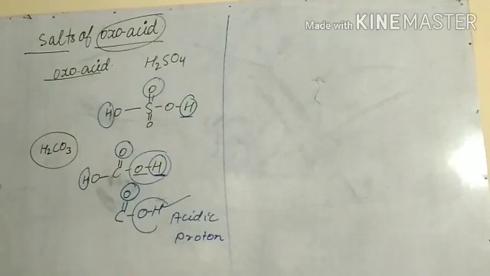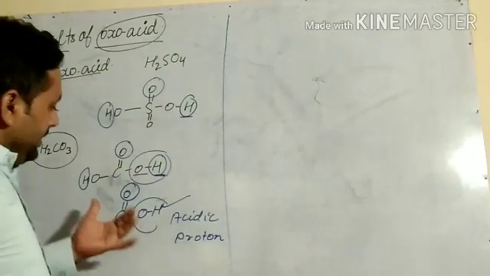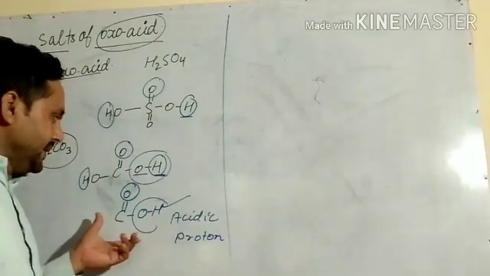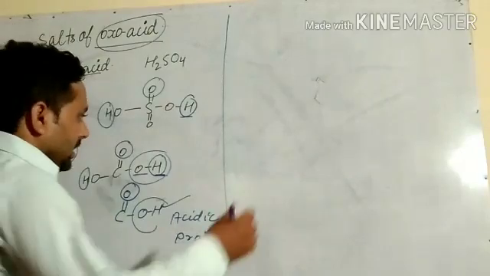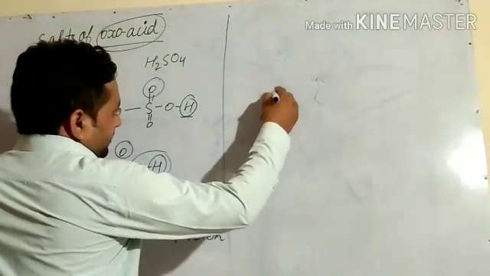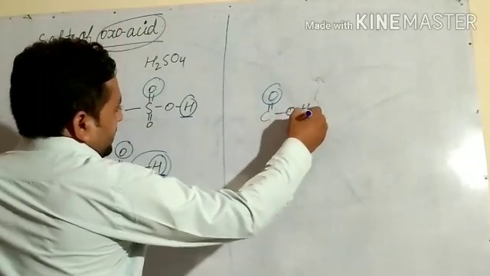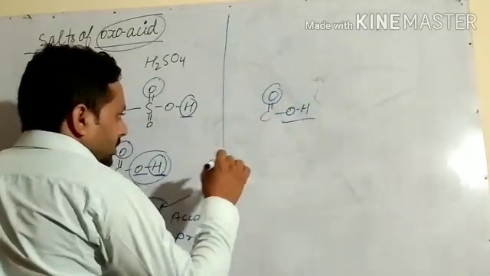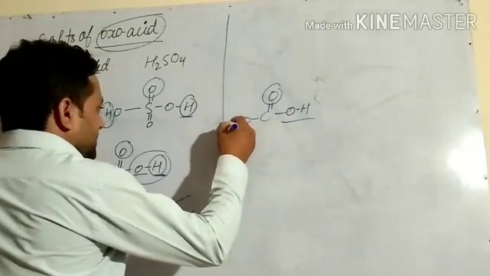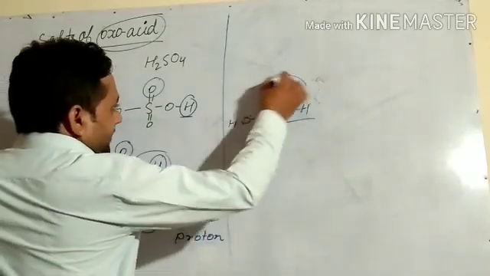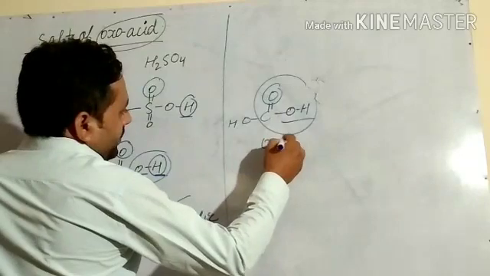Means if the same atom contains an oxo group with an OH bonded, that type of acid is called oxoacid.